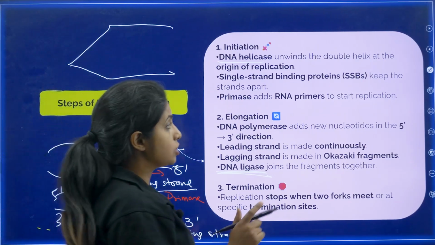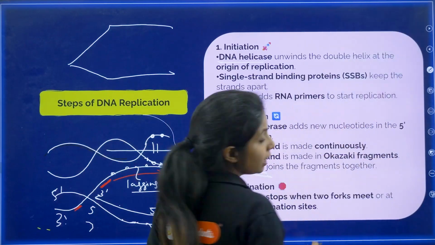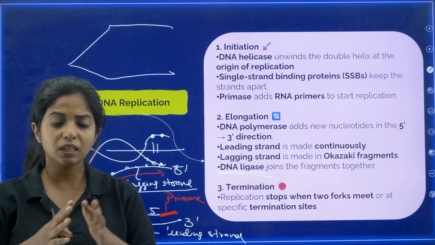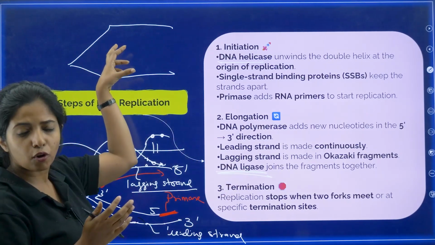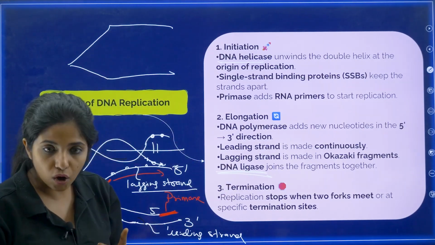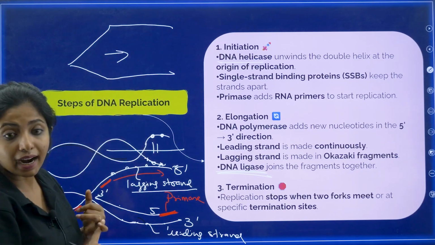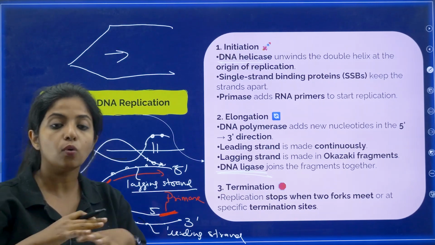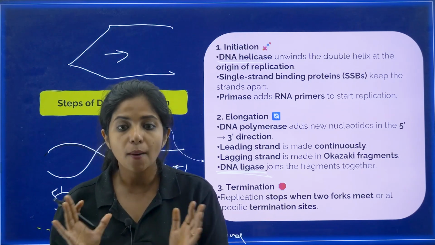Now there is one more question that you should know: why can't the DNA be totally unwound? Why is there a replication fork formation over there? The reason is that it is obviously going to take too much energy to open up the whole DNA. That is not at all possible.